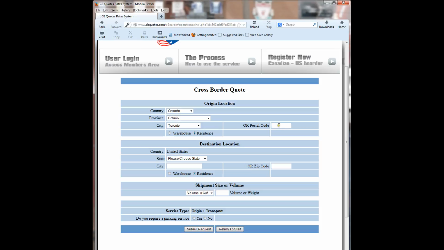Postal codes are not essential at this time. And for this particular purpose, we're going to decide that we're going to pick up the goods from a warehouse rather than a residence, but you do have this choice. We then go to destination location.